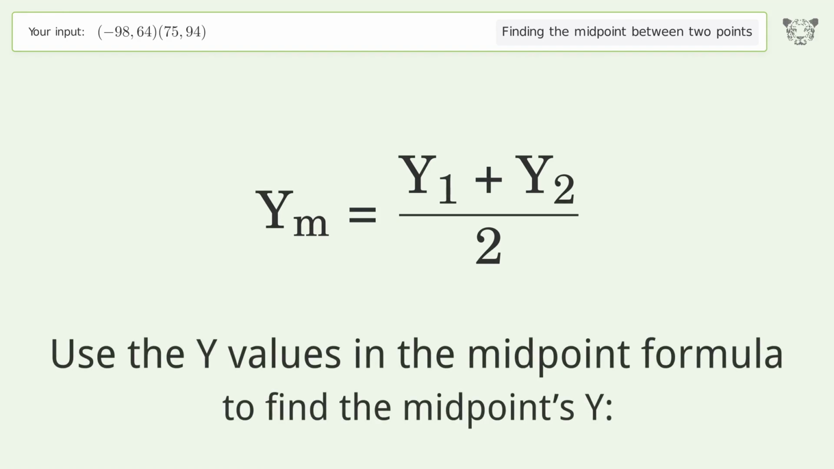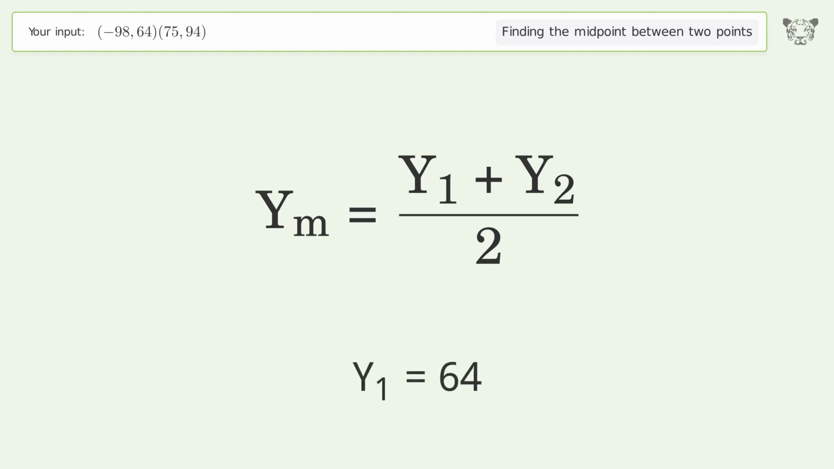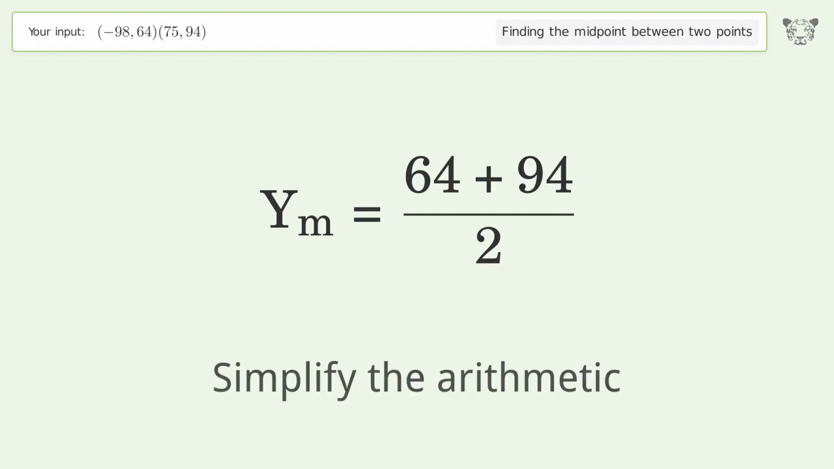Use the y values in the midpoint formula to find the midpoints y. y1 equals 64. y2 equals 94. Simplify the arithmetic.